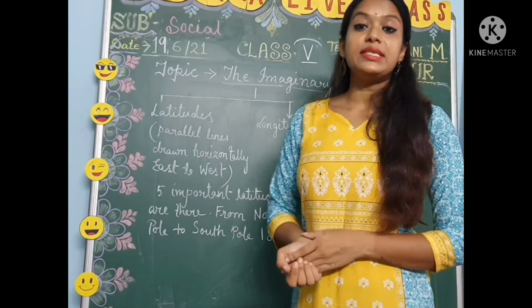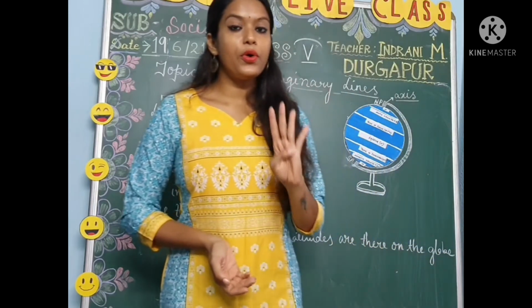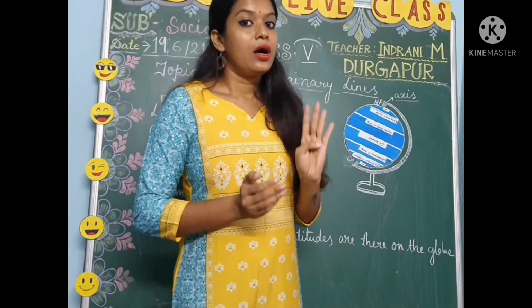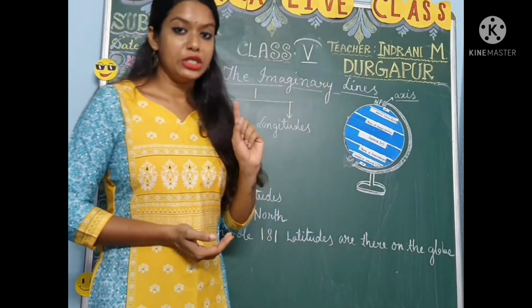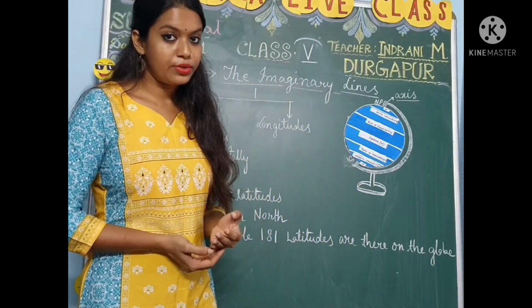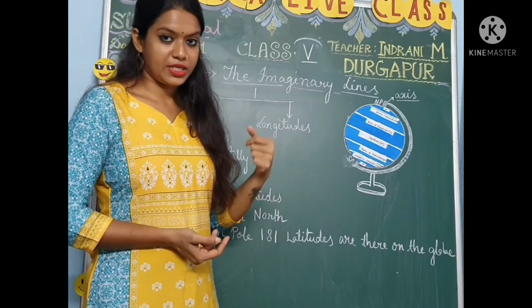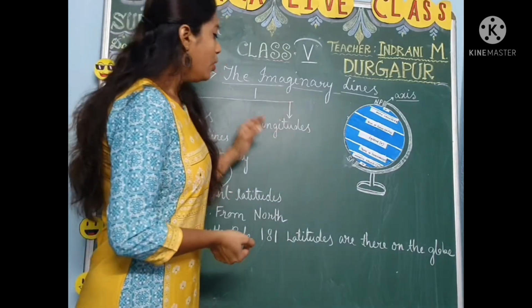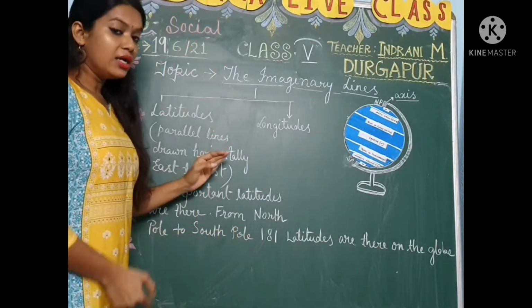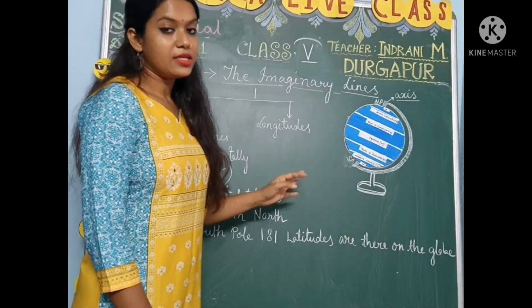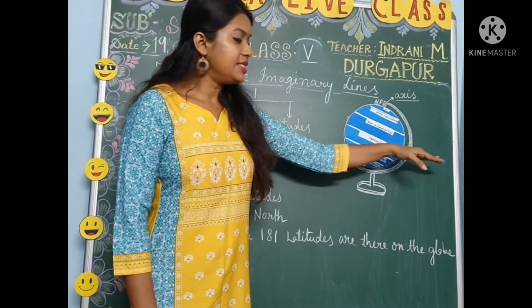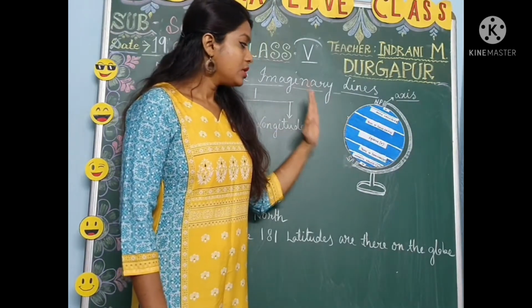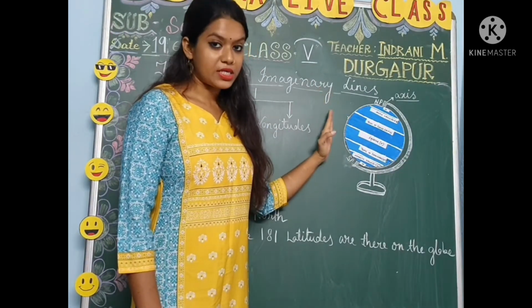All of you know the directions, right? The four main directions we have read since class 3: north, south, east and west. So the latitudes are the imaginary lines drawn horizontally from east to west.